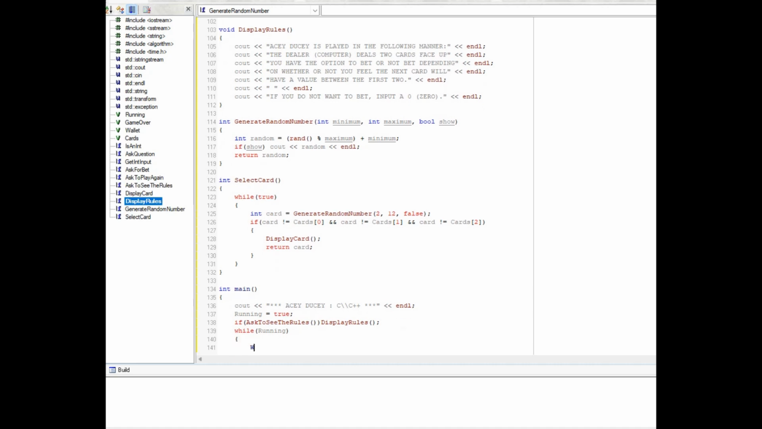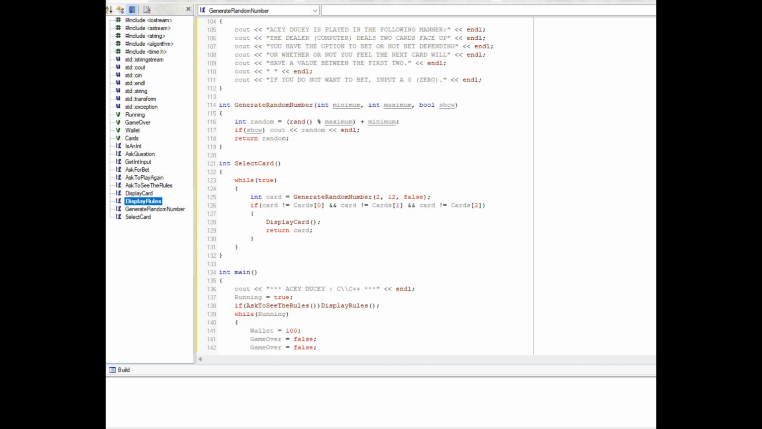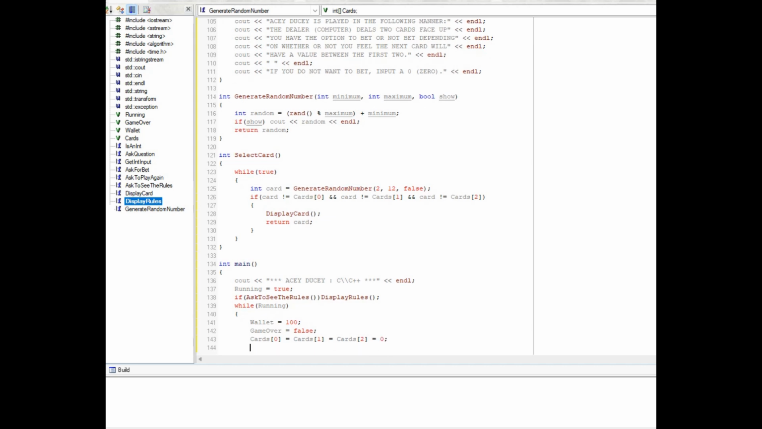Here's our loop. Set our wallet to 100. Set game over to false. I'm going to go ahead and say cards 0 equals cards 1 equals cards 2 equals 0. Clear them out here like I did in the C# one.